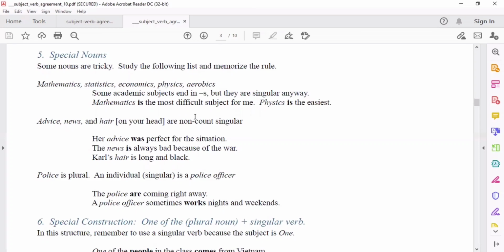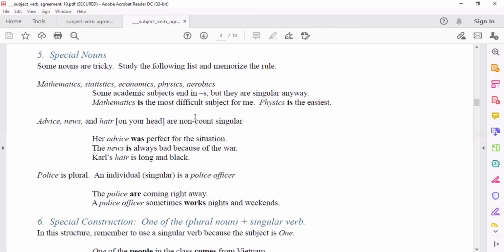It is singular. In mathematics, statistics, economics, physics, aerobics, news also, diba? So, mathematics is or are? Okay, is the most difficult subject for me. Physics, it ends with S, is the easiest. Okay? So again, kapag may mga special nouns tayo katulad ng mga ito, hindi yan plural, singular yan. So it has to take a singular verb.